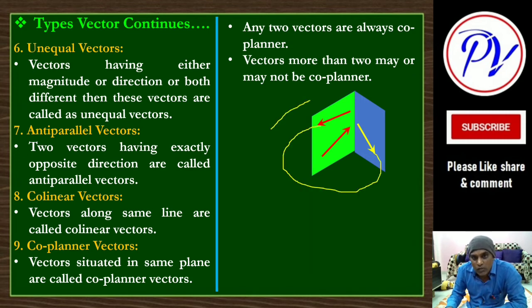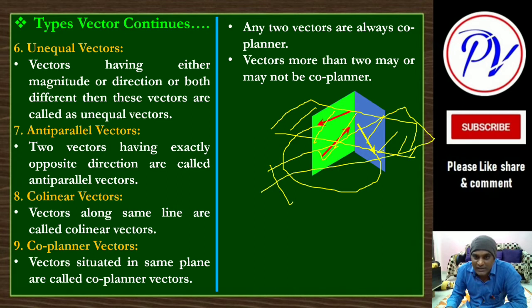You can draw one plane like this, and say these two are on this plane. So these two are coplanar. In the same way, you can draw a plane like this for this vector and this vector, and say they are coplanar. But if you talk about these three, then they are not coplanar vectors.